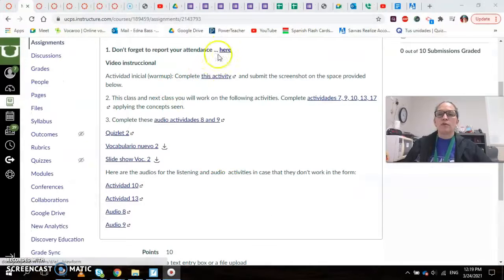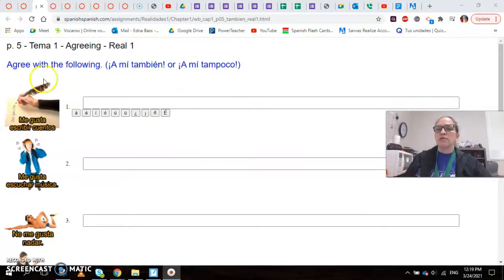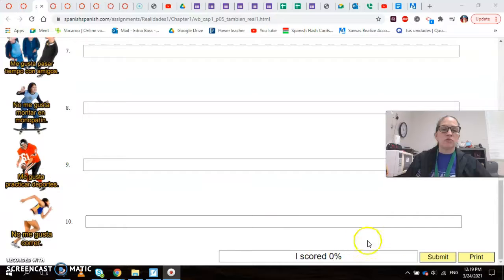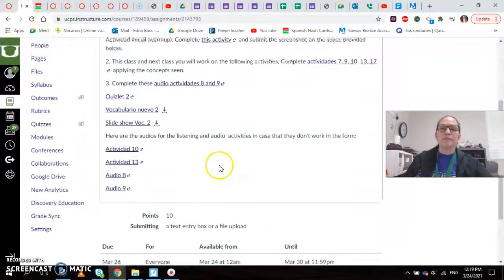Today, after you report your attendance, you are going to work on your warm-up. This is your activity for the warm-up. You're familiar with this type of activity. In this opportunity, you're going to use a mí también or a mí tampoco to agree with these statements that you see here. You take the screenshot, including the score, and then submit it right here in the space provided.